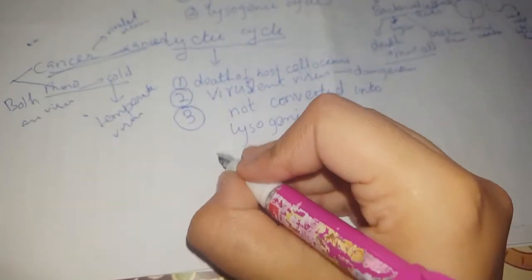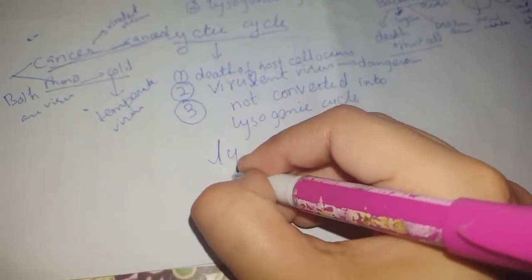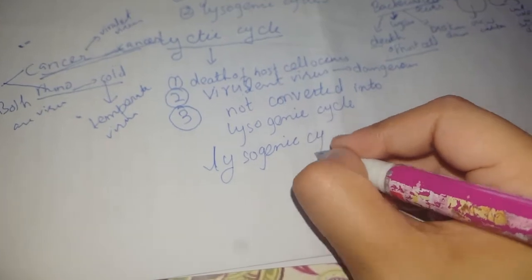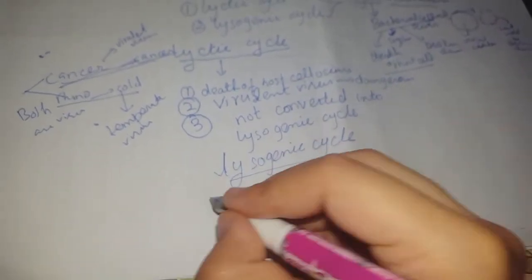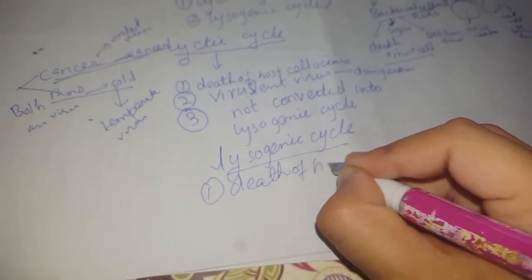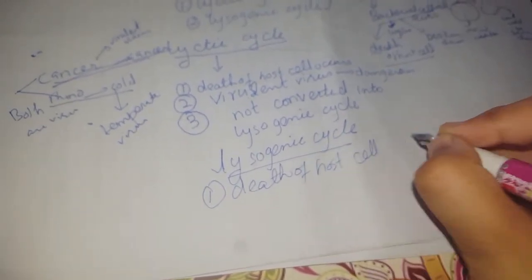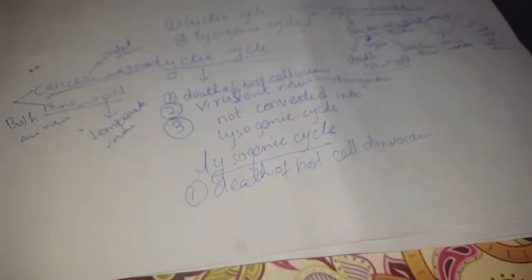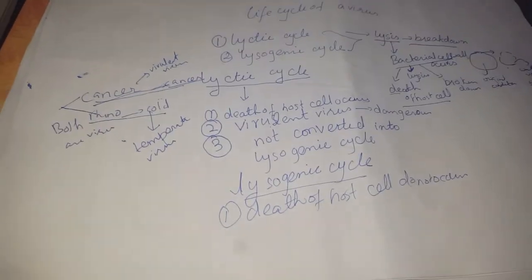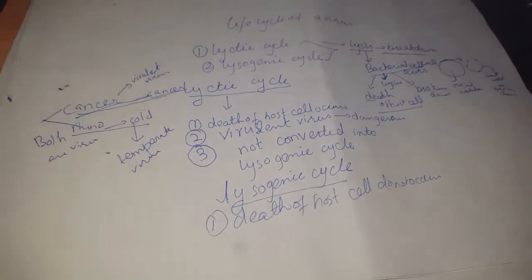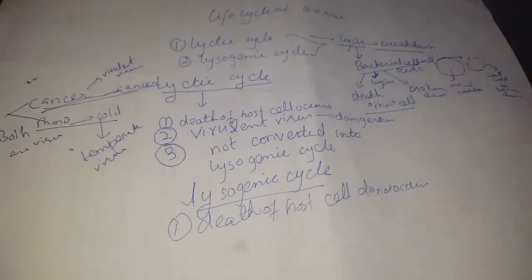Now we are studying the second type of cycle, which is lysogenic cycle. In the lysogenic cycle, death of the host cell does not occur. Like I said that cold can be with you for years if you don't get it treated, but it won't harm you that much as cancer harms.